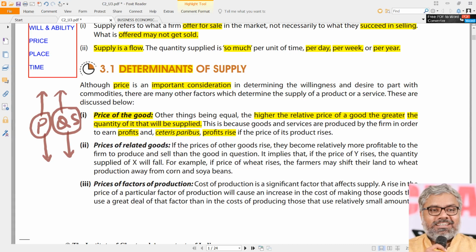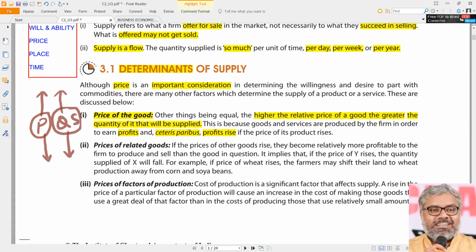First of all, nobody is telling that the change in the supply or change in the quantity supplied is going to happen immediately. Whatever we are talking about here, whether it is price of the commodity or any other factor which influences the supply, the influence is definitely going to take a lot of time. How much time it takes?